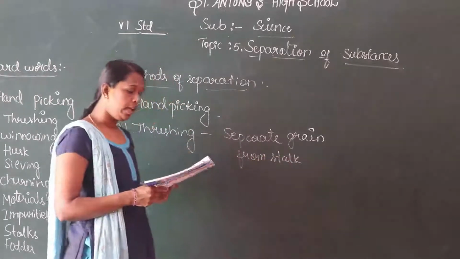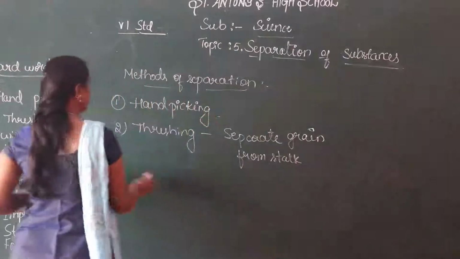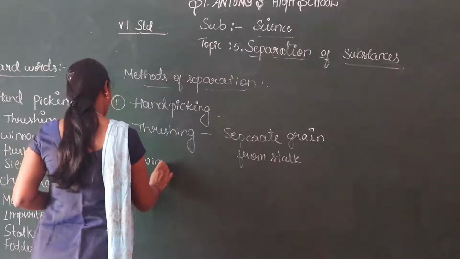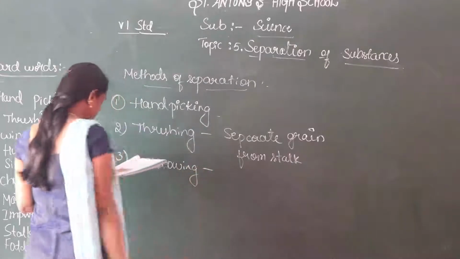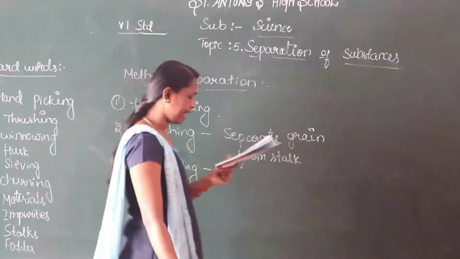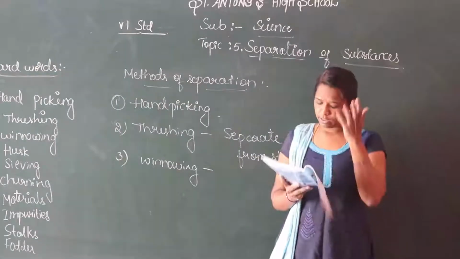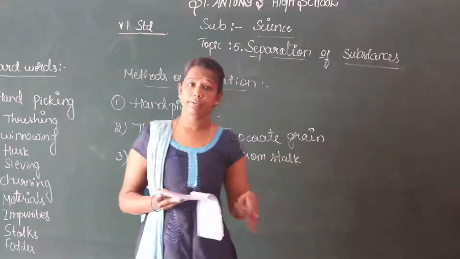Okay, next, winnowing. The third method of separation of substances is winnowing. Make a mixture of dry sand and sawdust or powdered dry leaves. So take dry sand and mix it with dry leaves or sawdust.